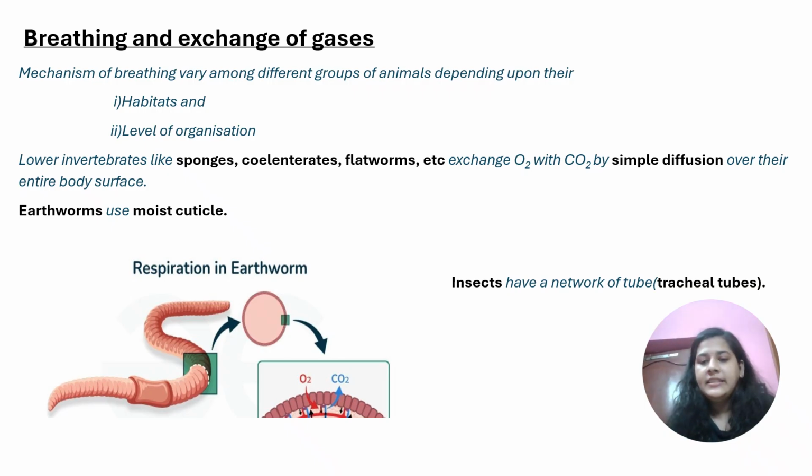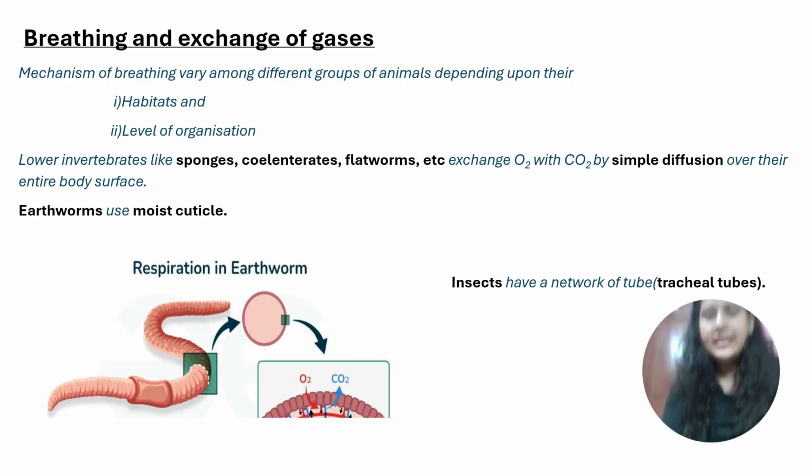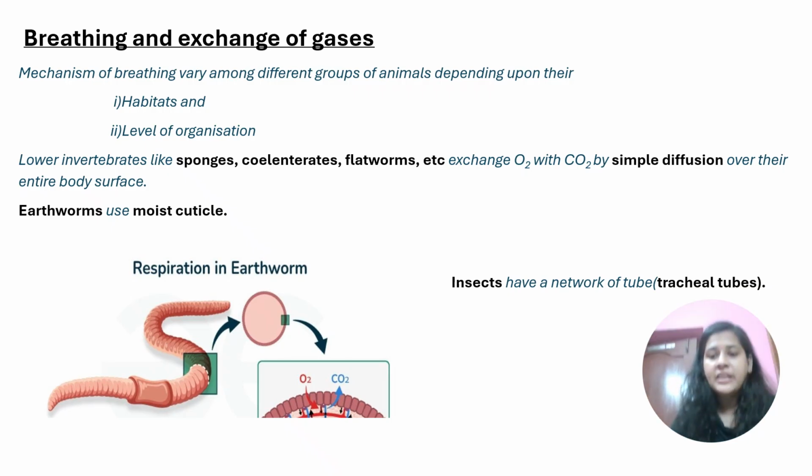Next, we have insects. So we are moving to a higher level of organization, that is Arthropoda. In insects, we see a network of tubes, that is, tracheal tubes. We also have tubes: we know we have lungs, then the trachea. These are all tubes which help us in respiration. A similar kind of pattern is seen in insects, but since we are more advanced, the respiratory mechanism in our case is more advanced compared to insects. So in insects, there is a network of tubes, referred to as tracheal tubes, with the help of which they perform respiration.